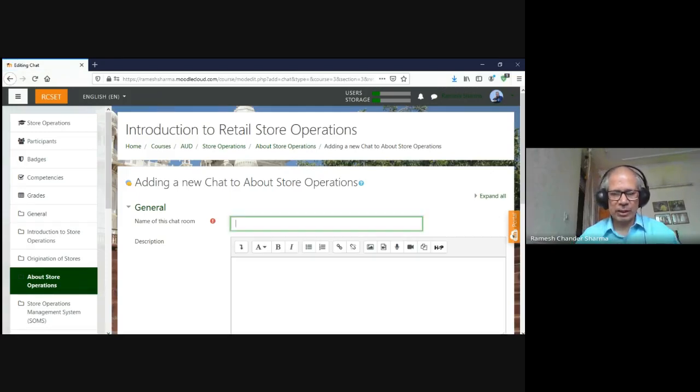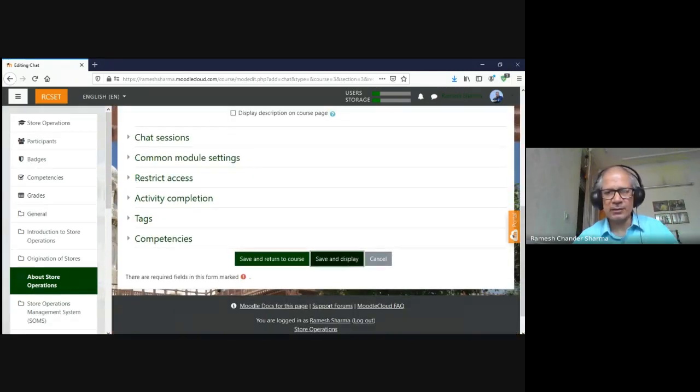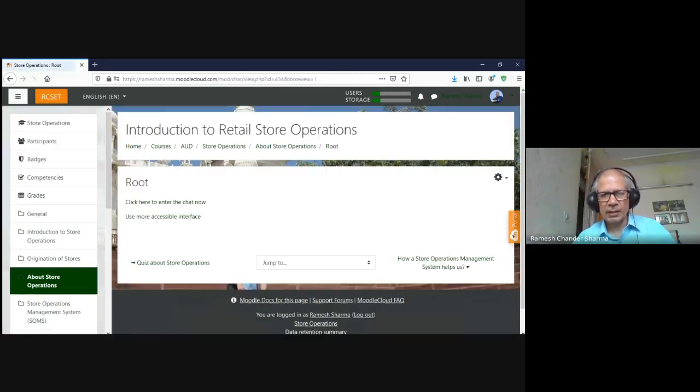So you create a chat room, you just give any name to that, and set chat sessions, settings, etc. Whatever we want to do, you can fix the timings for when we want to have it. Here, click now, enter to chat, then the small chat window will open.